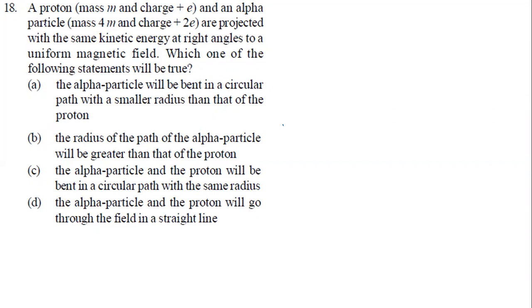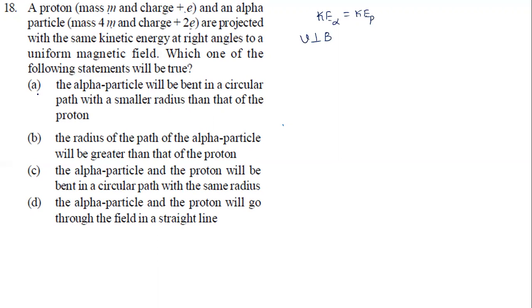Okay, look at the question now. A proton, mass m, charge e, and an alpha particle, mass 4m and charge 2e, are projected with the same kinetic energy. So the kinetic energy of the alpha particle is equal to the kinetic energy of the proton, at right angle to the uniform magnetic field. So the velocity is perpendicular to the magnetic field. Which of the following statements will be true? That's it.